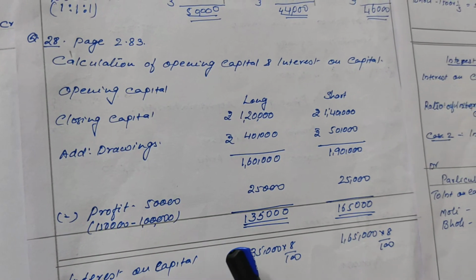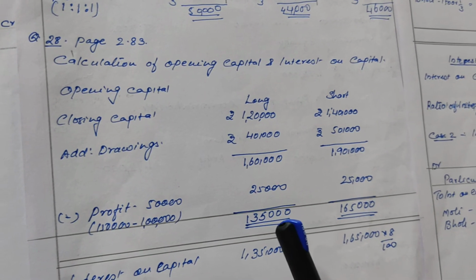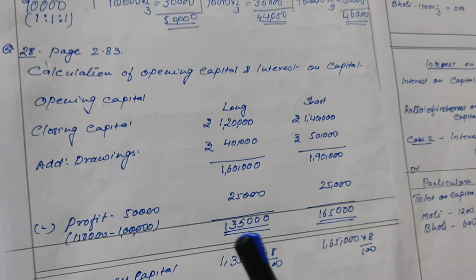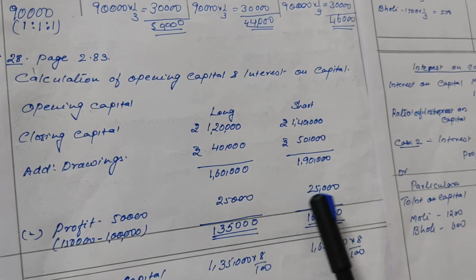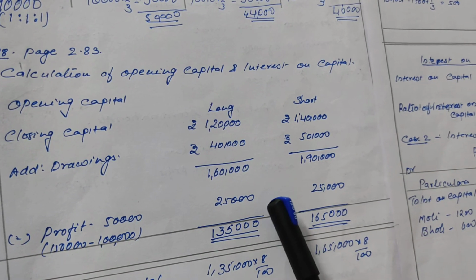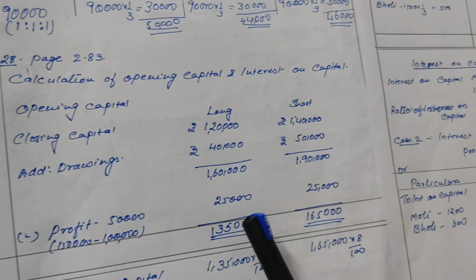Since no ratio is given, we will distribute this among the partners in equal ratio. If a ratio is given, we will divide the profit in the given ratio. So, 50,000 profit, 25,000 and 25,000, that we have to deduct.